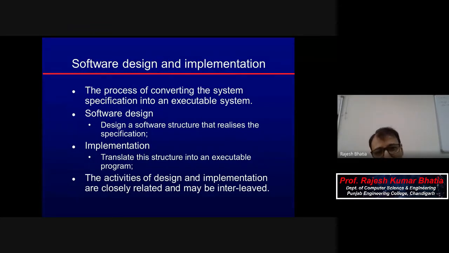In that, you can think of it as the blueprint of the system to be developed: how the requirements which have been communicated by the client will be translated into the real picture, into the real project. So that complete plan in the form of logical structures and physical structures will be prepared in software design. And then in implementation, you know that the actual coding, the actual development, will be there.